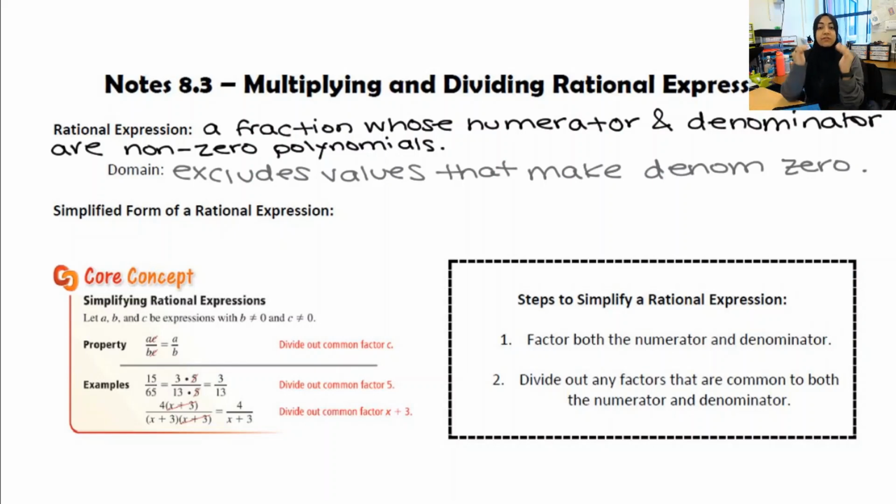Now we're going to start off talking about simplifying, and then we'll get into multiplying and dividing, because in order for you to multiply, you have to be able to simplify, and in order for you to divide, you also have to be able to simplify.